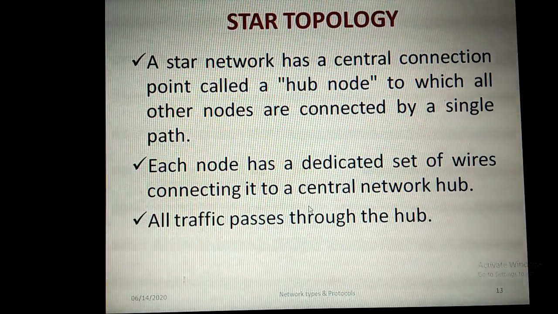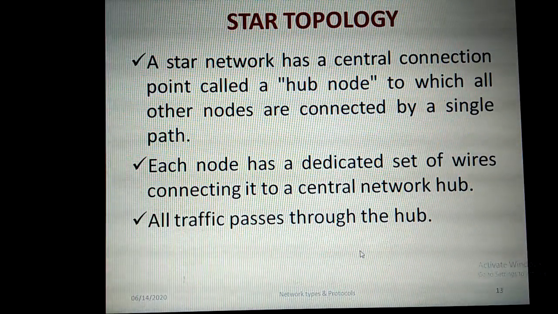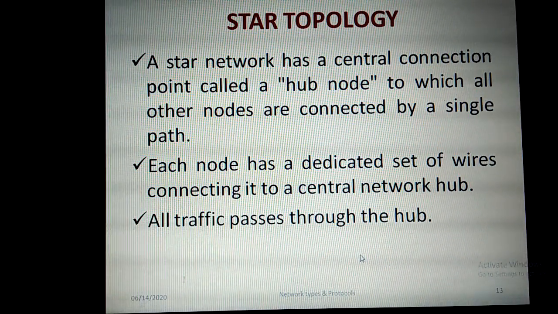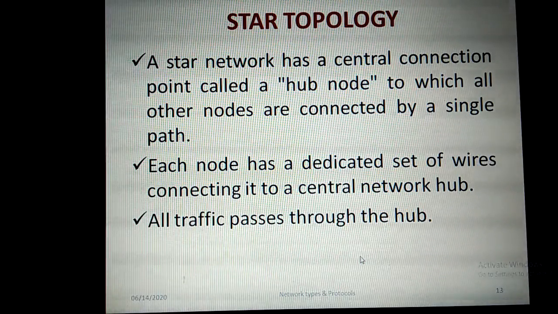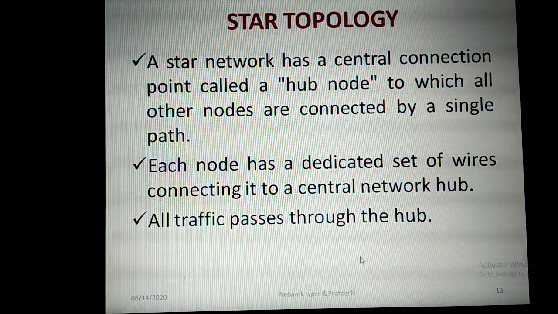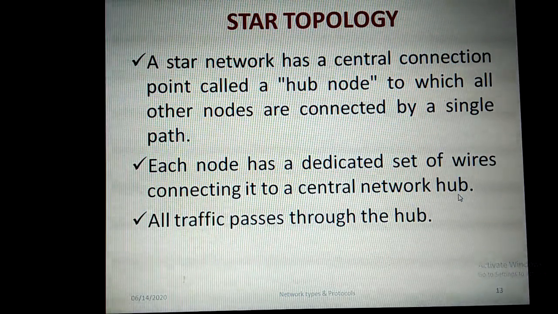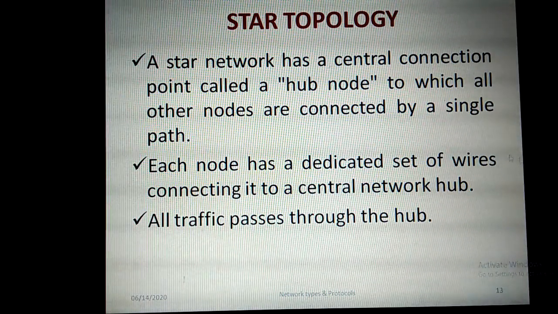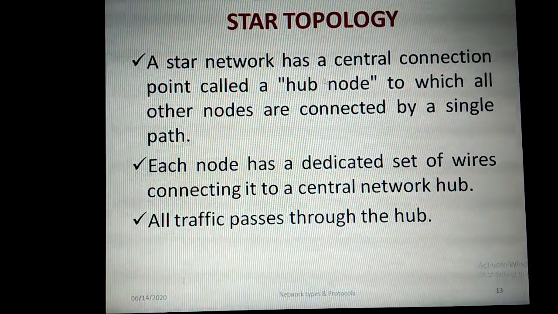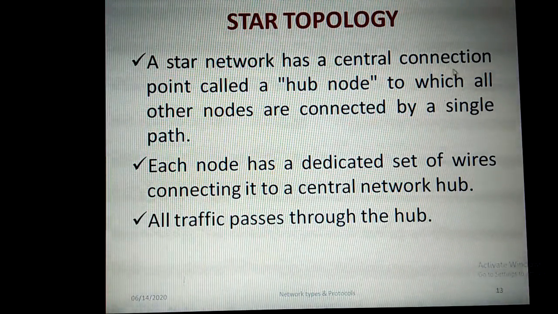Next is star topology. Just imagine the picture of a star. There will be a central common node. Around that common node there will be a central hub device, one central connecting device. Around that device we have a number of other nodes. Imagine how a star looks. In the same manner, here in star topology we construct the network with computers. So a star network has a central connection.